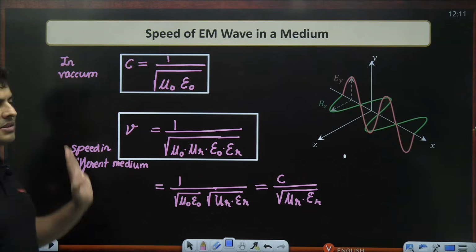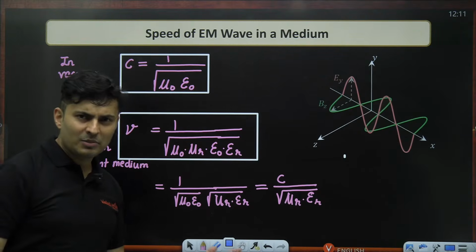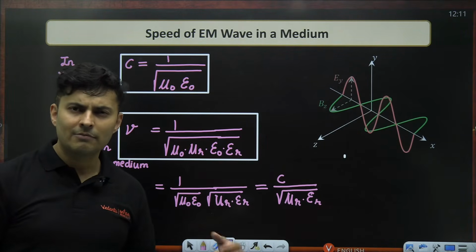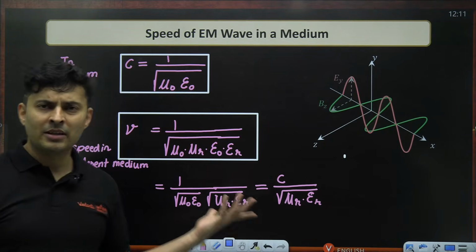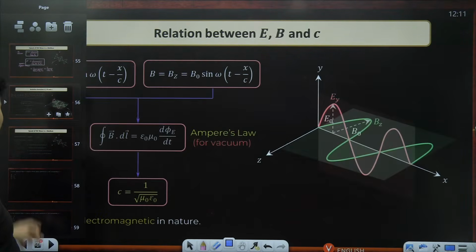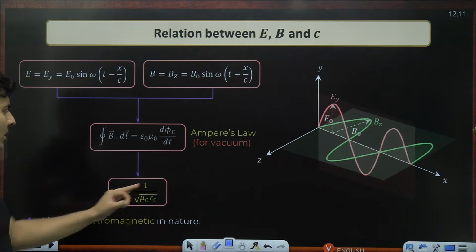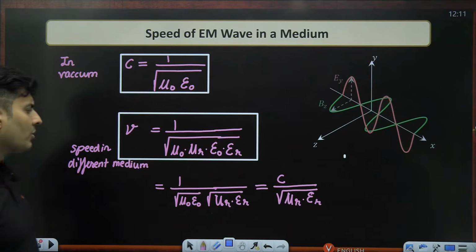Very simple and sweet looking formula. From this, you can even find refractive index, because if you know the speed of light in both the mediums, the division of the speeds gives me the refractive index. So those kinds of questions also come. Same thing has been put over here. Speed of light is 1 by root mu naught epsilon naught for electromagnetic waves, so it depends on the permittivity and permeability properties of that medium.